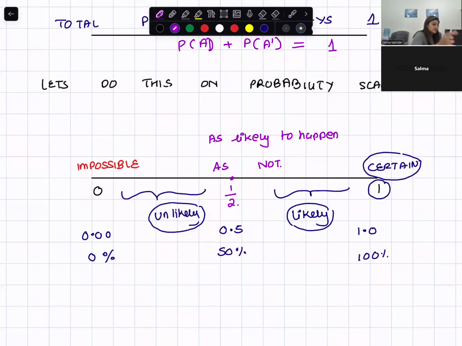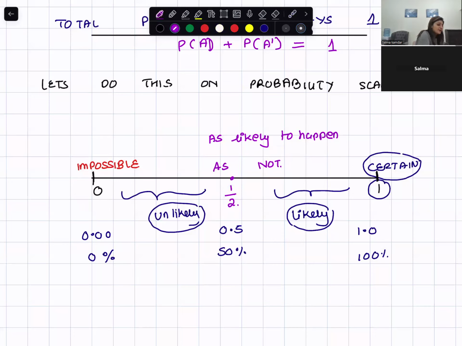Now let's do this on a probability scale. So my probability scale looks something like that, which starts with 0 and it ends with 1. Okay, this is my probability scale. If an event is certain to happen, you will put 1. If an event is not certain to happen, that means it is impossible to happen, you will put 0. If there are 50-50 chances that it is likely to happen, or it is not likely to happen.